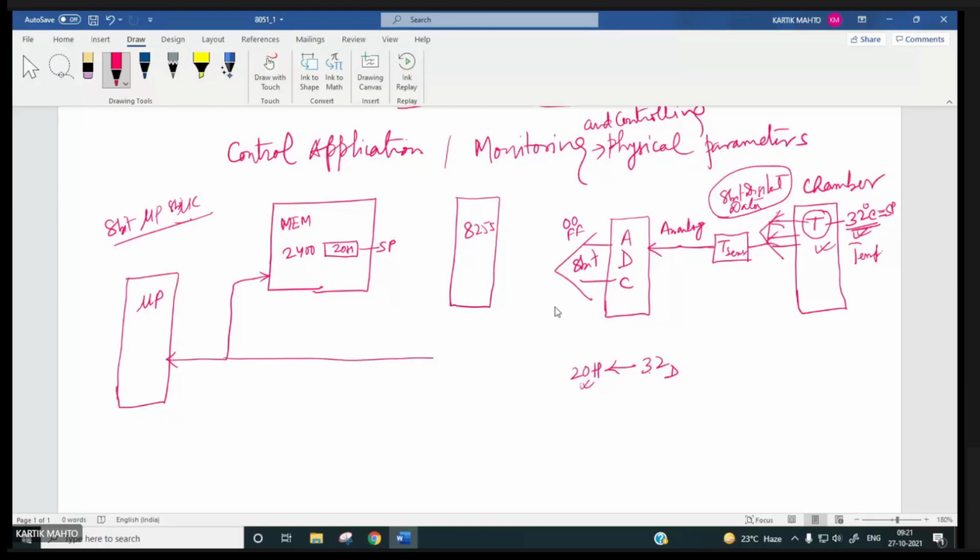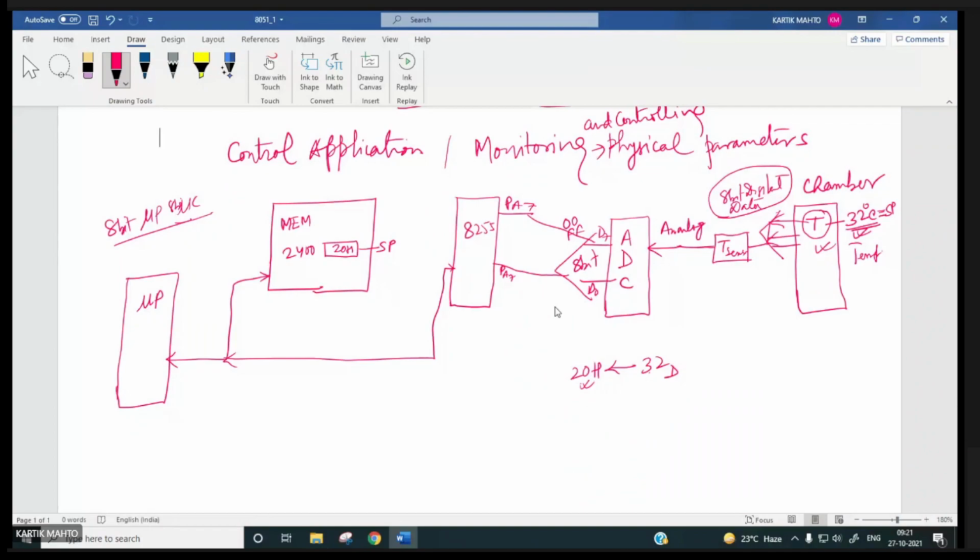The 8255 has so many registers, and the registers have external pins. So port A register is, suppose, connected to this 8-bit ADC output D0 to D7, so PA0 to PA7, right? So you need the 8255 port.